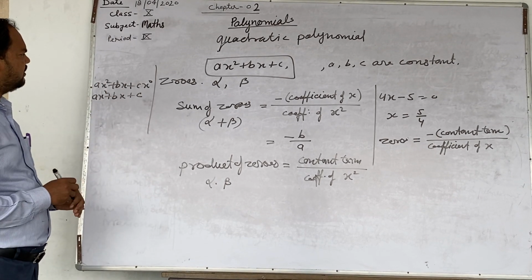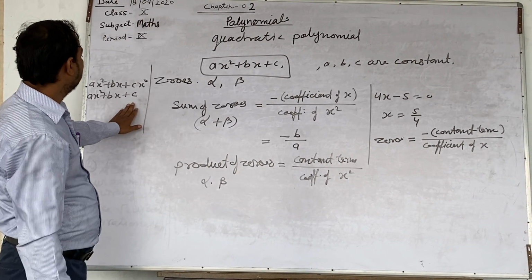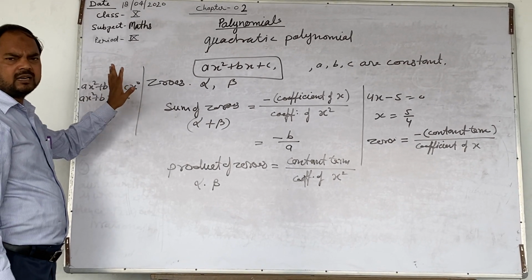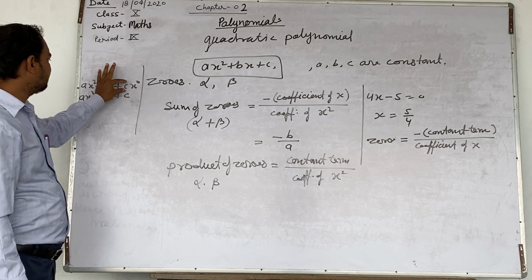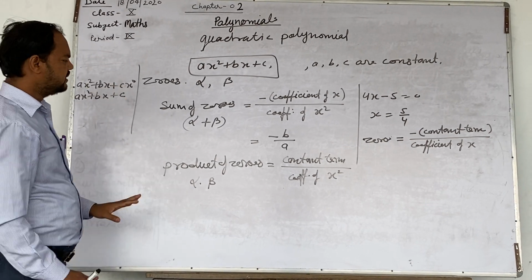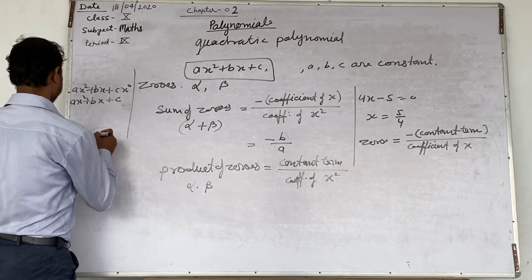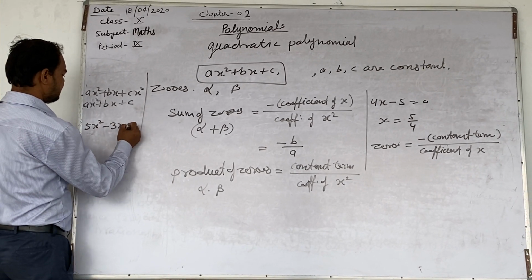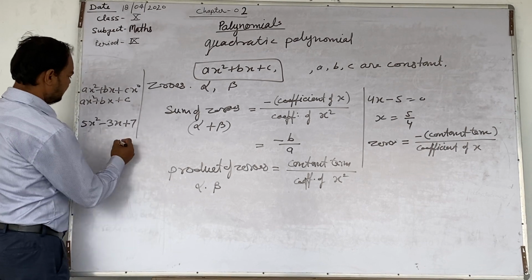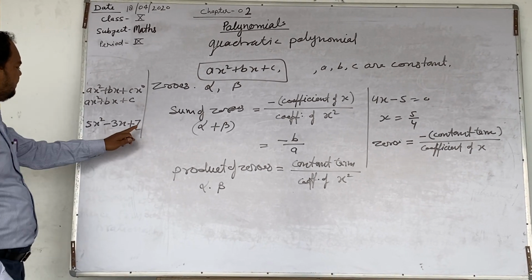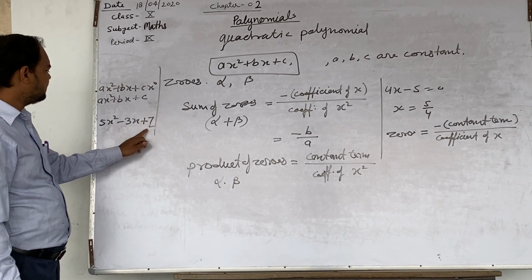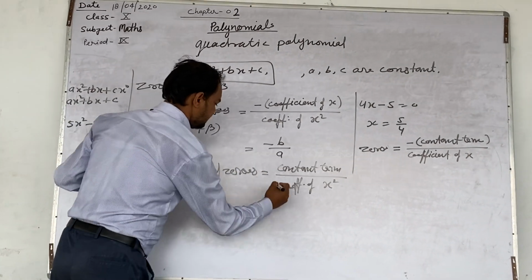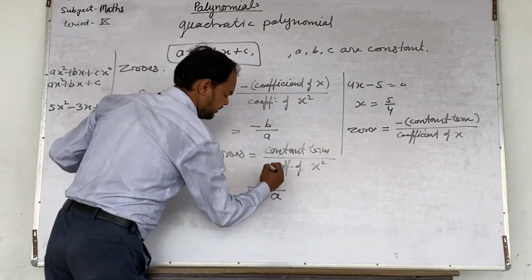In short, the term which doesn't contain x is called constant term, which contains only a constant value. For example, if 5x square minus 3x plus 7, so 7 is a constant term because this term doesn't contain x. So in this way, this formula will be c upon a.